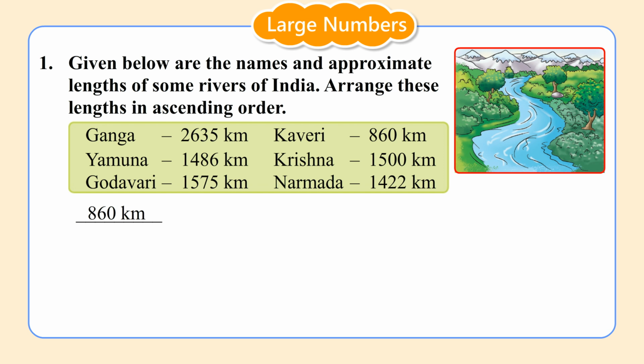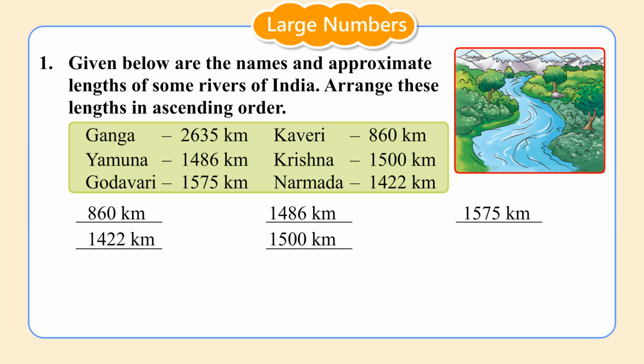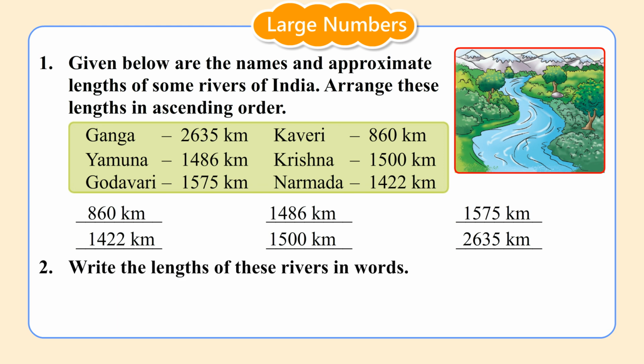860 kilometers, 1422 kilometers, 1486 kilometers, 1500 kilometers, 1575 kilometers, 2635 kilometers. Number 2. Write the lengths of these rivers in words.